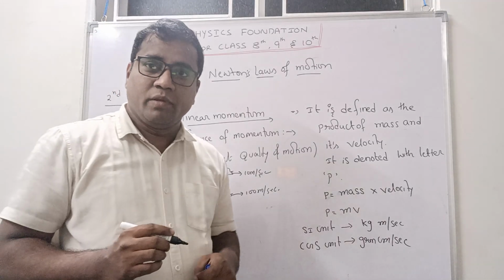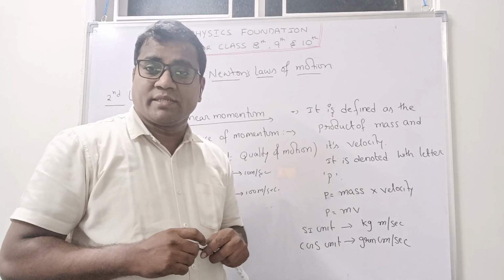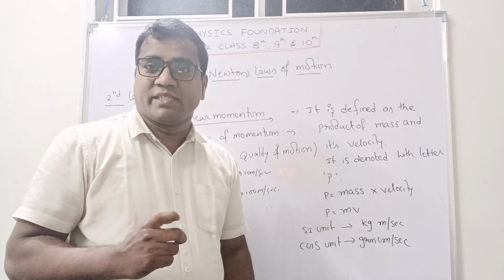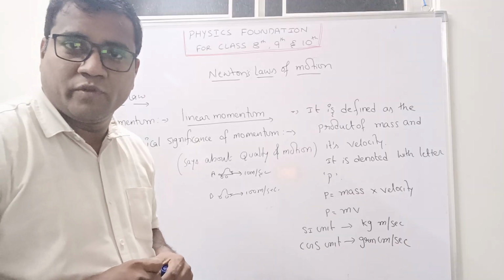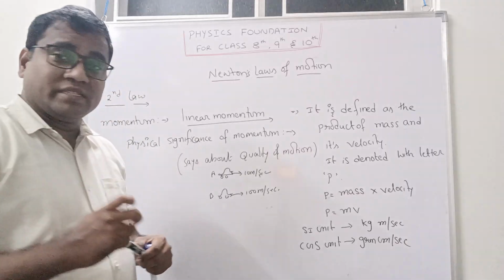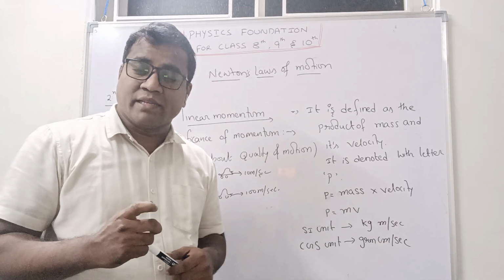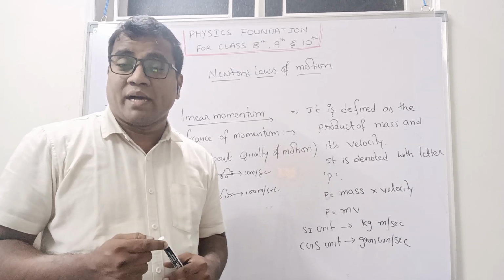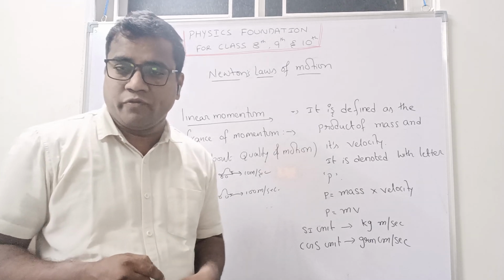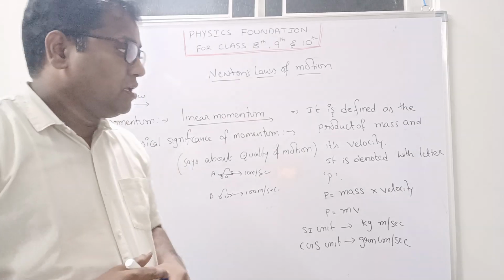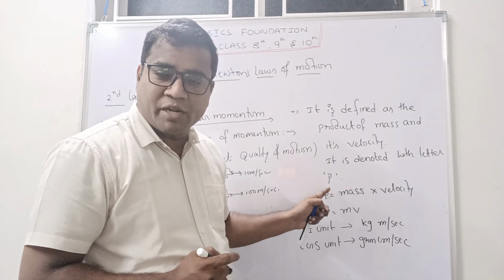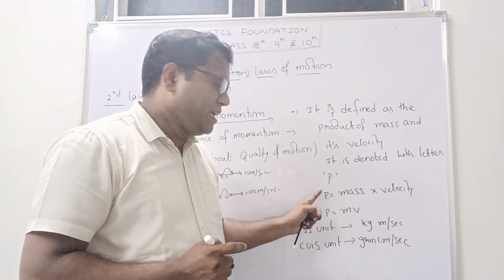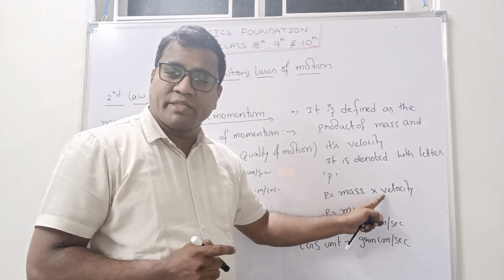What is momentum? Momentum signifies, or gives, the quality of motion. Generally it is defined as the product of mass and its velocity. Momentum is denoted by the letter P. P is equal to mass into velocity.